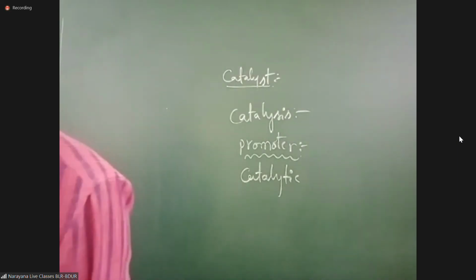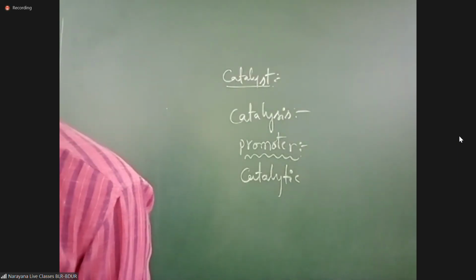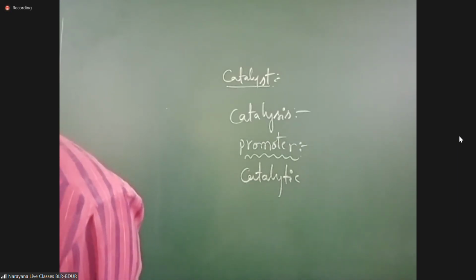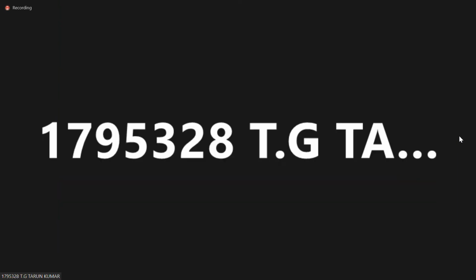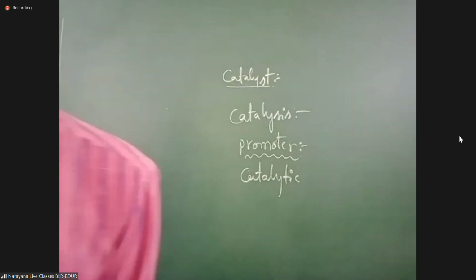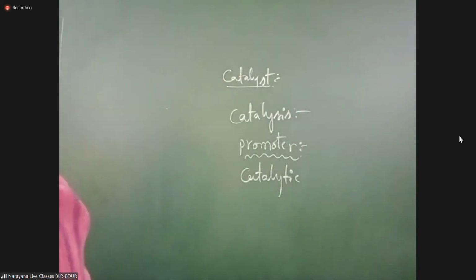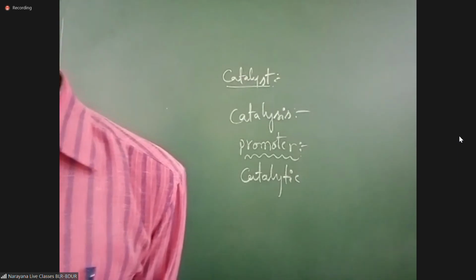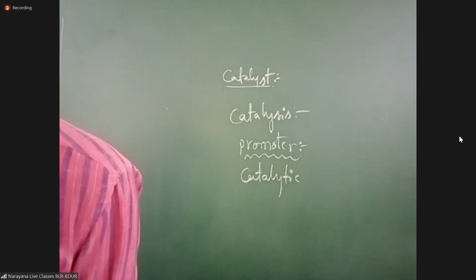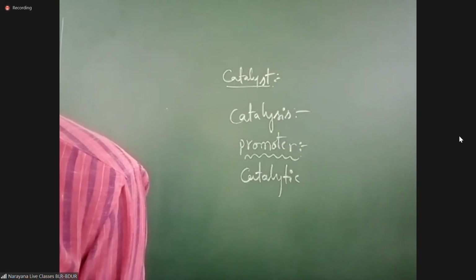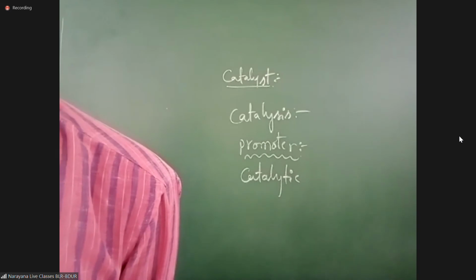Catalytic promoter is a chemical substance which increases, tell me students, answer, the efficiency of a catalyst. Very good. Catalytic promoter is a chemical substance which increases the efficiency of a catalyst.